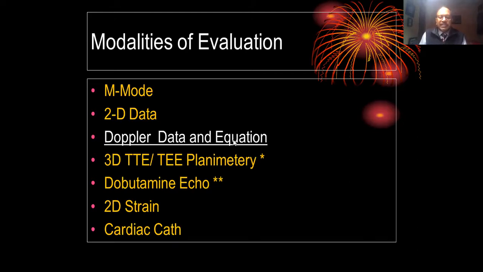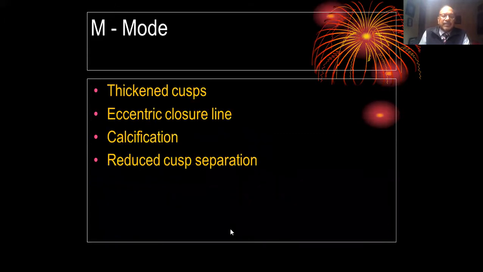When we are in a fix and cannot make a certain diagnosis, we go on to 3-dimensional transthoracic versus transesophageal echo, dobutamine echo, 2-dimensional strain, and obviously cardiac catheterization. And one more thing, if we talk of it, is a CT score of the coronary vessels or a CT scan score for overall calcification.